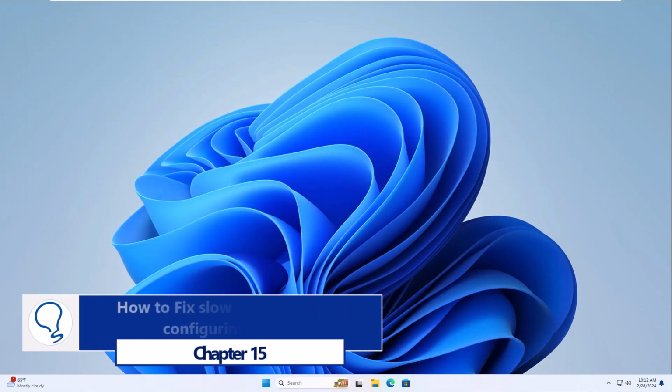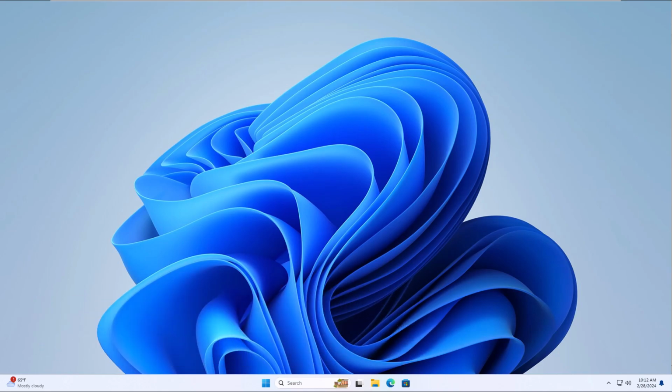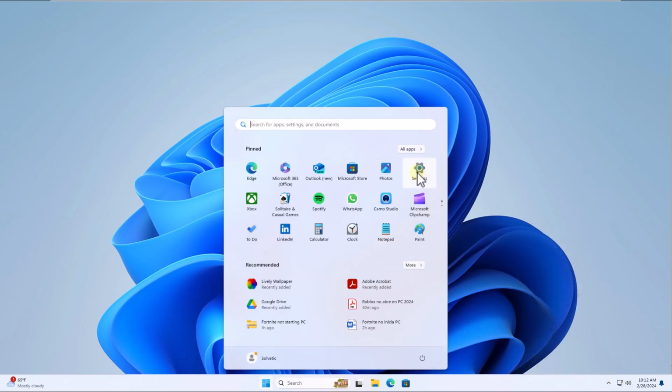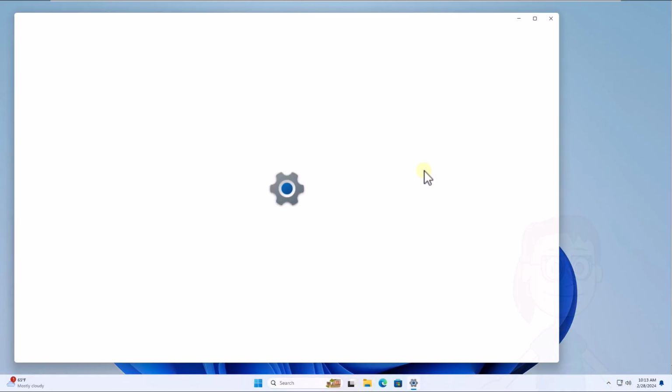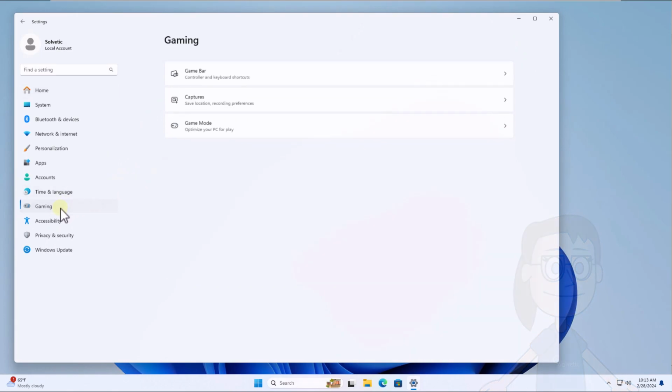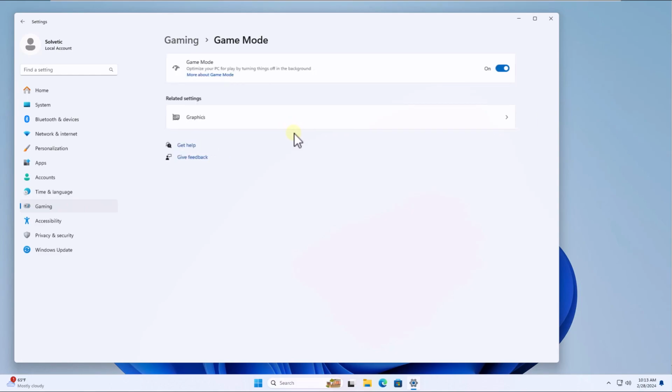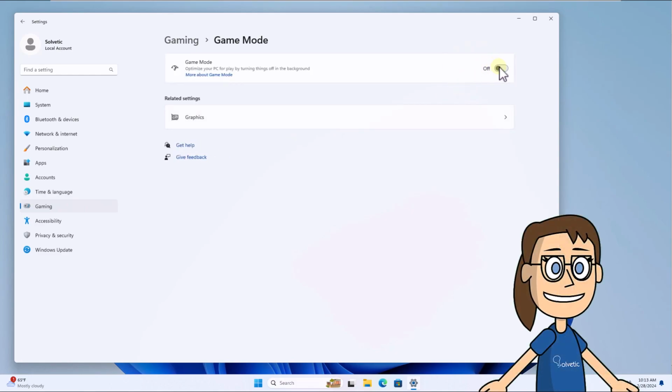Chapter 15. How to fix slow laptop startup configuring games. To get started, open Settings from Start menu. Now in Games, click on Game Mode. Confirm that the Game Mode switch is active.